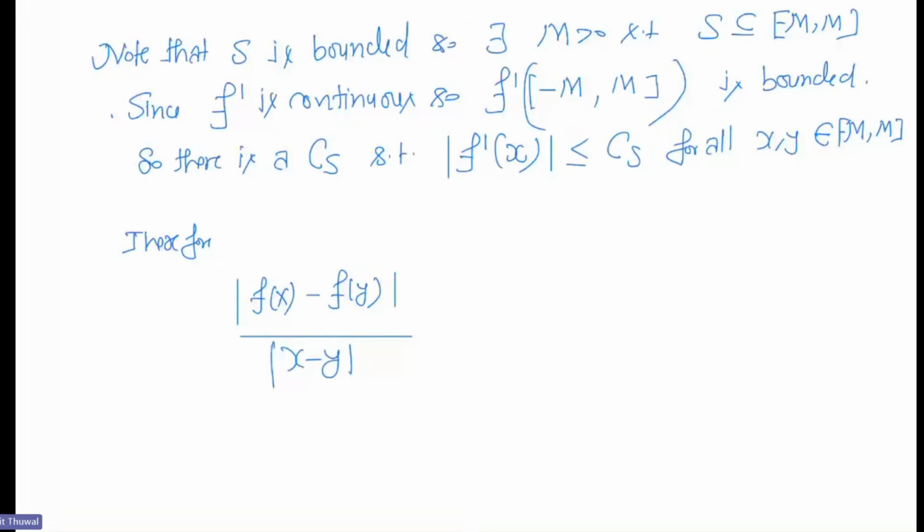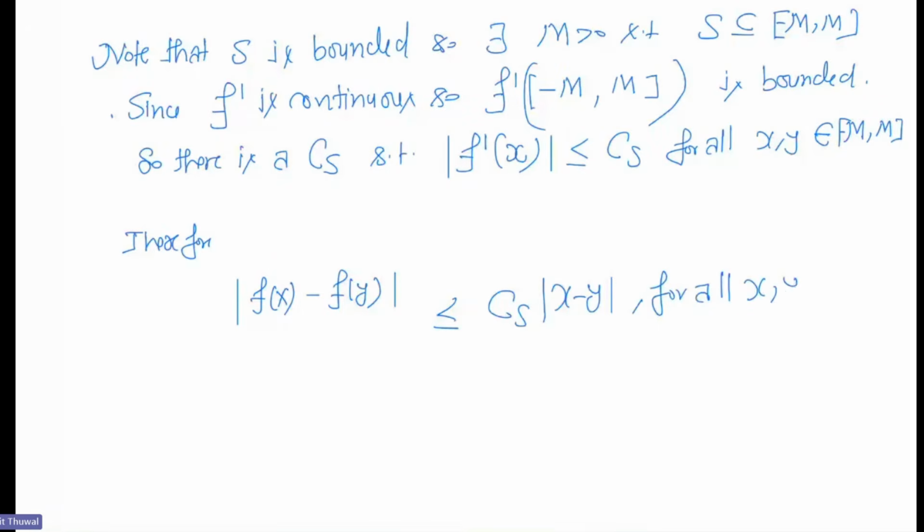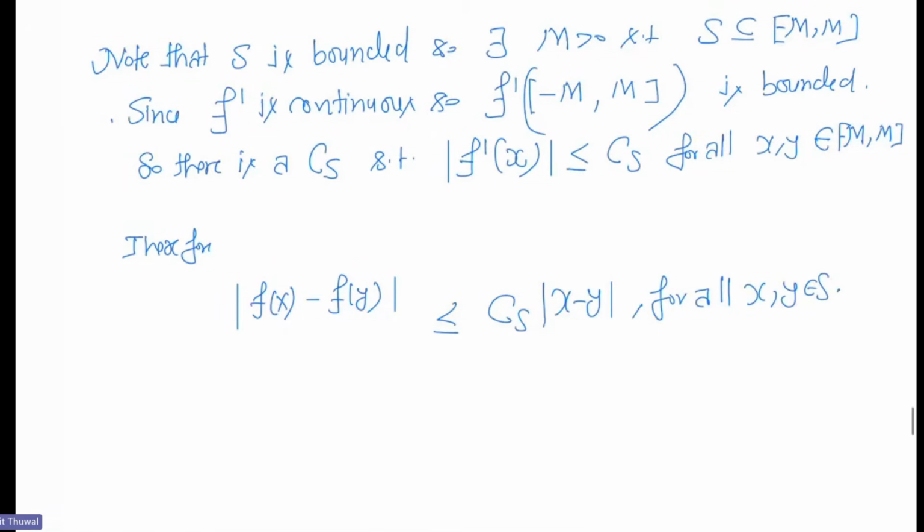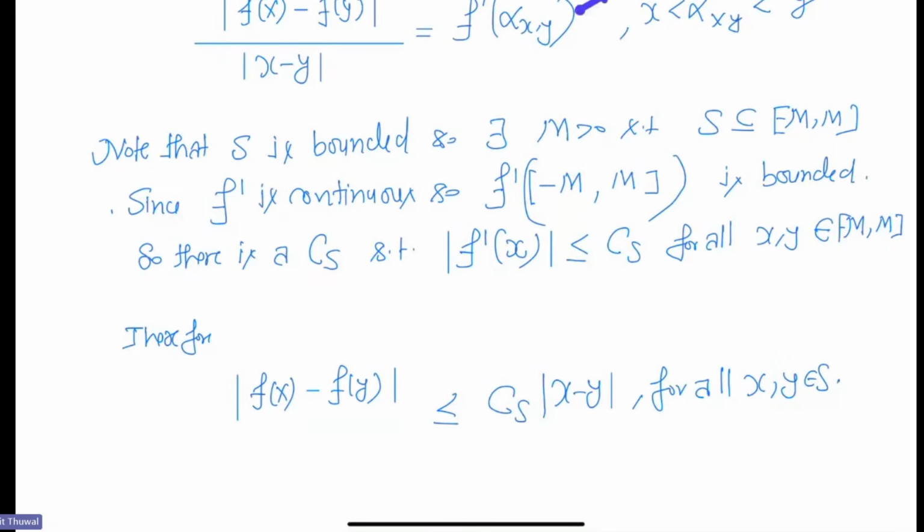So mod of f(x) minus f(y) is less than or equal to CS times mod of x minus y, for all x comma y. I think I should write like this. Okay, for all means x equal to y also. For x not equal to y, I have proved that. So for x comma y in S, right? Because this thing is less than or equal to CS. Okay, is it clear?